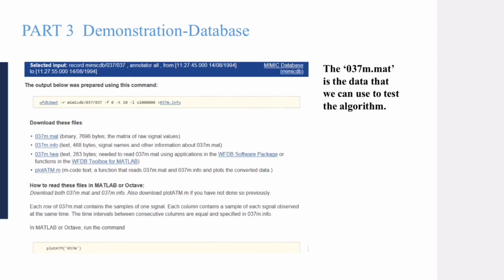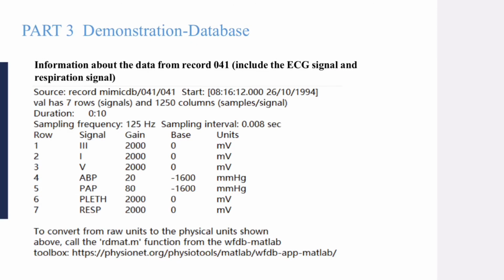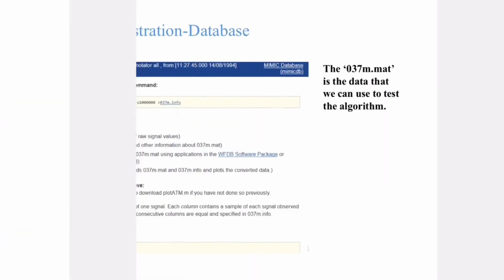For example, the record of 041. The second row of this data is the ECG signal from the first lead, and the 7th row of this data is the respiration signal. And the last file, plot_atm.m, is the code that we can use to plot the waveforms of all the signal data in MATLAB.